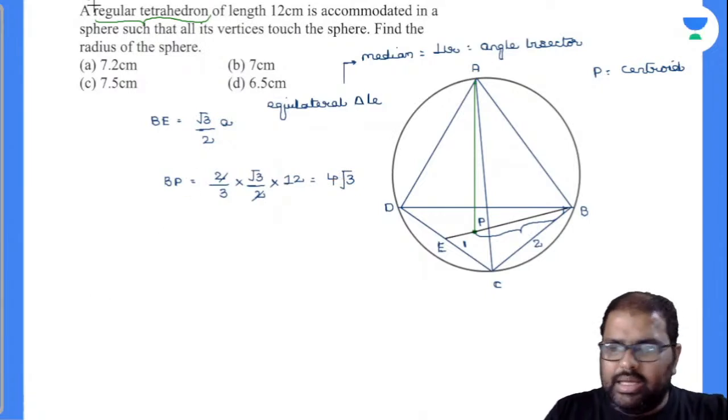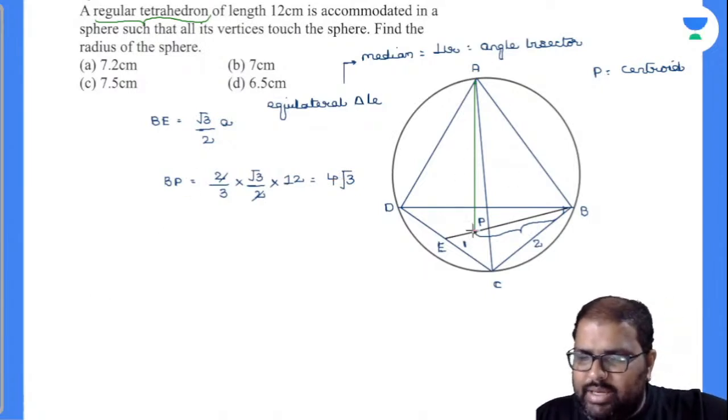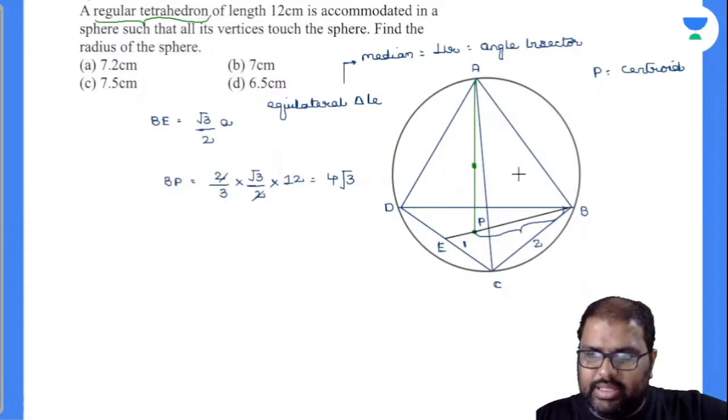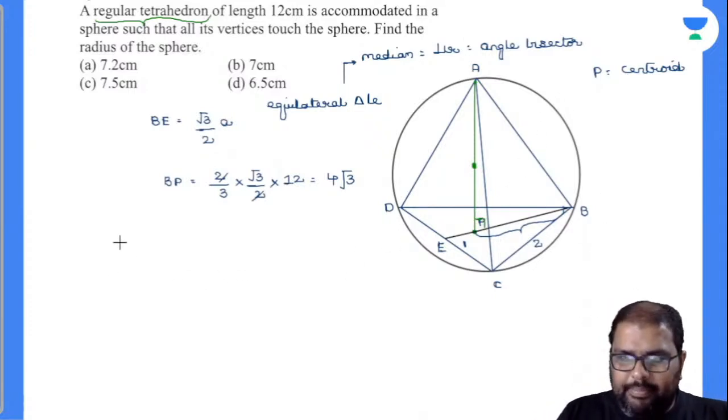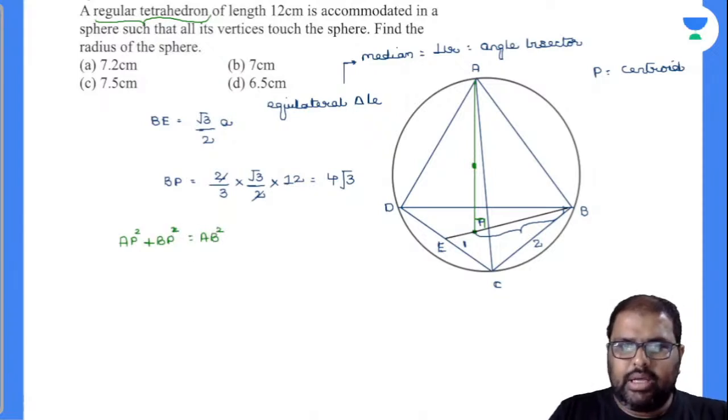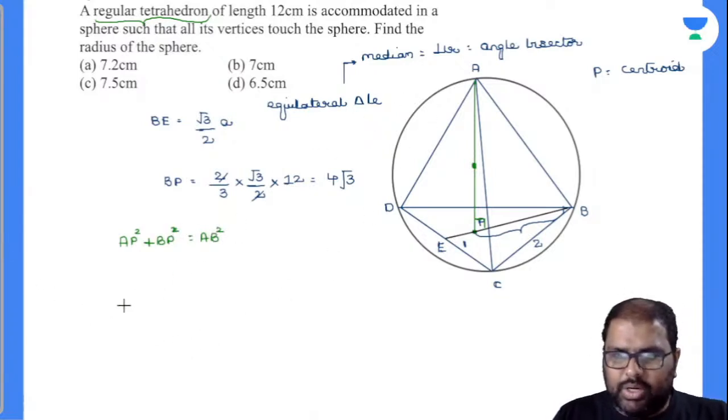Now similarly, this point will be the height. First of all, I'll find out this value there. This is a right angle triangle, so I can do this, right? AP square plus BP square is equal to AB square. Am I right or wrong? Yes, I can write down this point there. Now, what is my AB? That's what you have to find out.